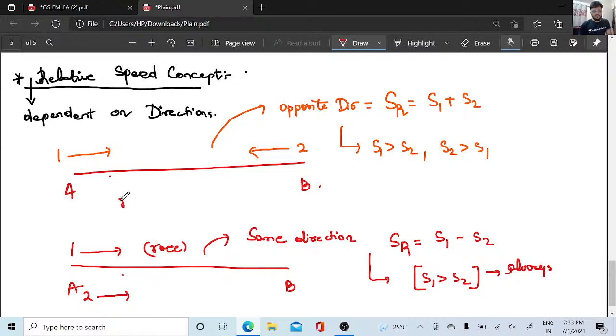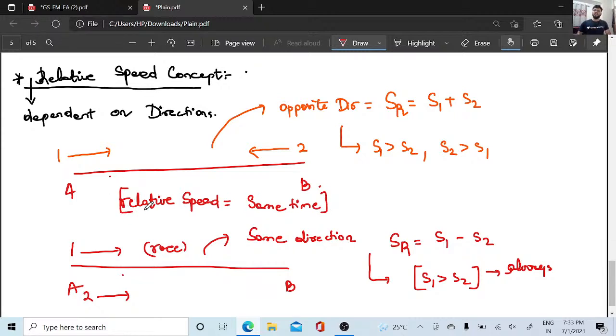And whenever you get the term relative speed, consider that it is going to be the same distance.